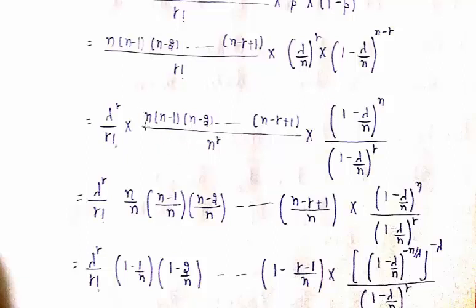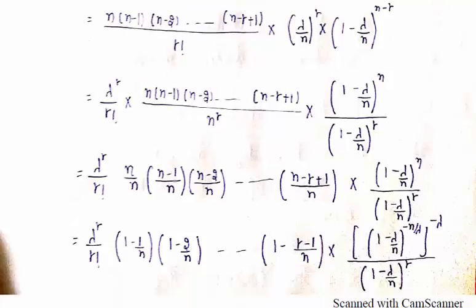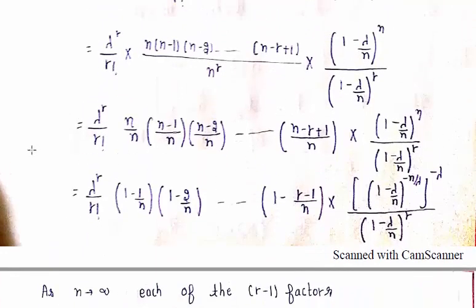So, first n is adjusted with the first factor, second with the second factor, third with the third factor, and so on up to the rth factor. So n over n, n minus 1 over n, n minus 2 over n, up to n minus r plus 1 over n, and this factor as it is. Now if we simplify, lambda raised to power r over r factorial as it is, and n over n cancels out and becomes 1. So this equals n over n is 1, then 1 minus 1 over n.